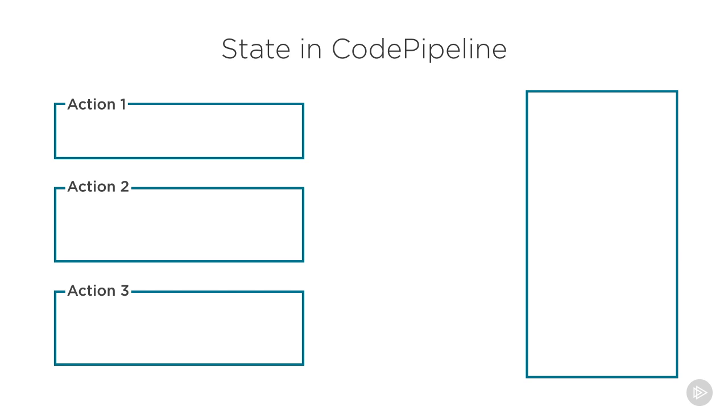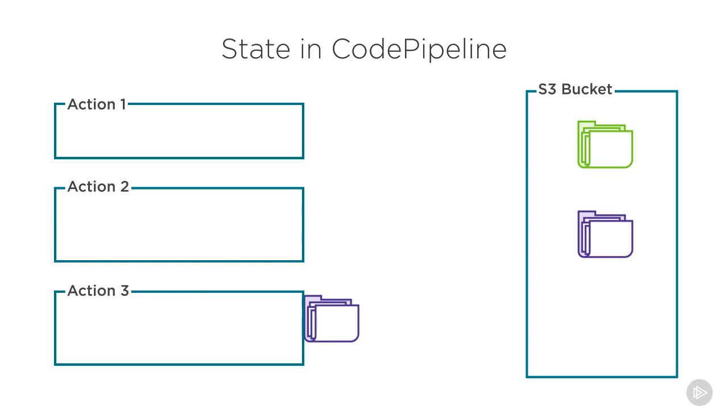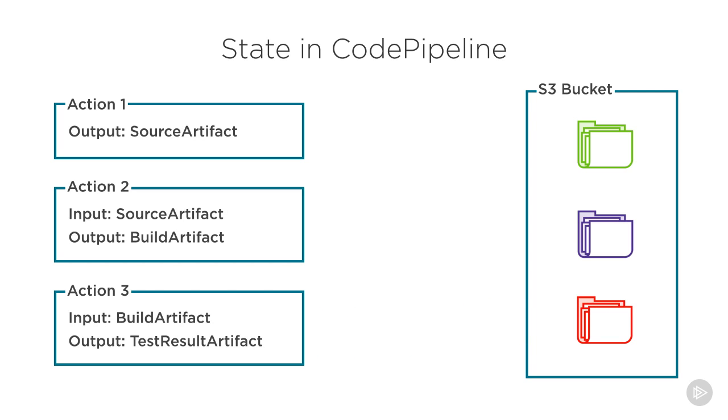A pipeline is able to carry a type of state between each action and stage by using input and output artifacts. These artifacts are just files, whether it's your input source code, pipeline status files, or a build application binary. They are stored in an S3 bucket. This is the main way your actions will interact with each other in CodePipeline. Any input or output artifacts are defined in the action itself and are distinguished by a unique identifier name. If you need to input an artifact that was output from a previous action, you only need to reference it by the name as an input artifact, and CodePipeline will retrieve it from the pipeline S3 bucket.